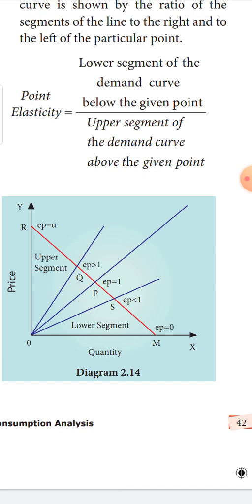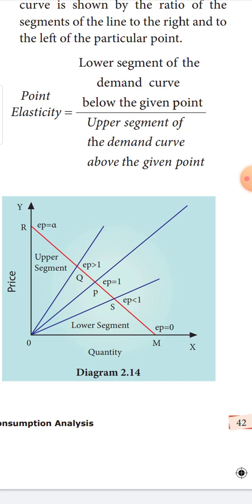Suppose, for example, let us take the distance between each point, that is RQ is 1, QP is 1, PS is 1, SM is also 1. Let us assume that the total length of the curve RM is 4. It is just only an assumption. And the distance between each point is 1 centimeter, let us assume.